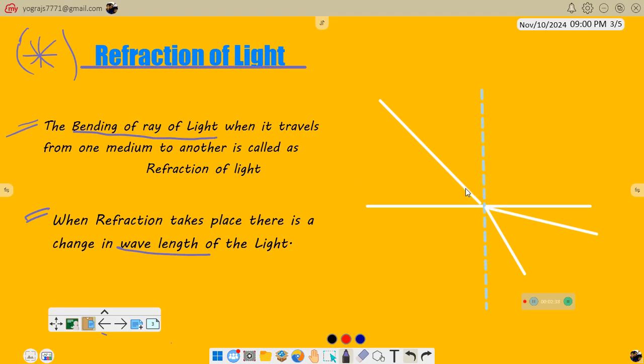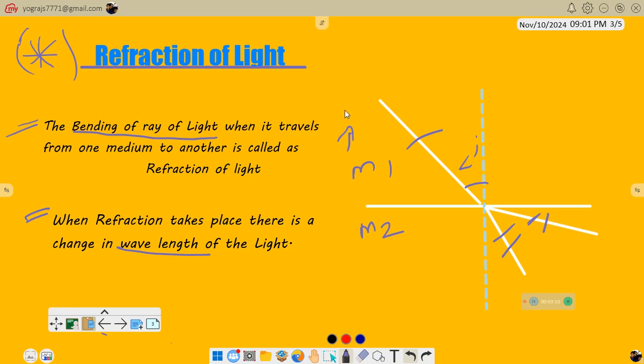Now here we have the angle of incidence. This is the incident ray, this is a refracted ray. Now here we have medium 1 and medium 2. There are many cases where, when a ray of light enters medium 2, the refracted ray travels away from the normal or towards the normal. This is a ray that is traveling away from the normal, and this is a ray that is traveling towards the normal. Now this medium can be rarer or denser.